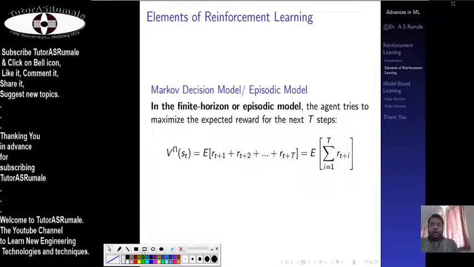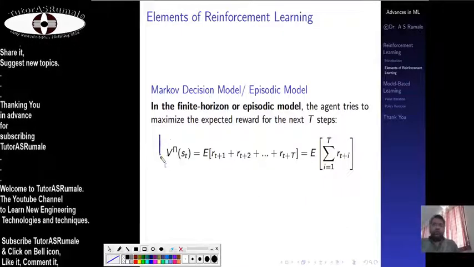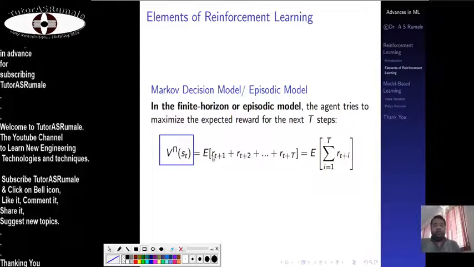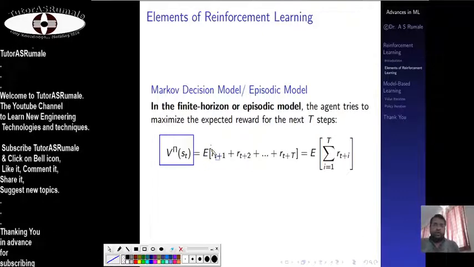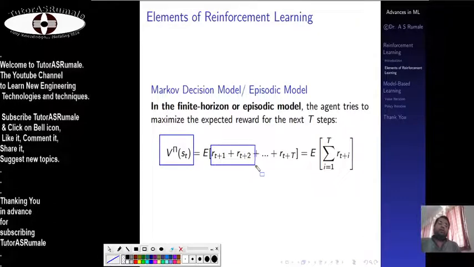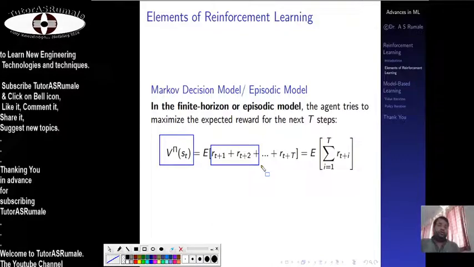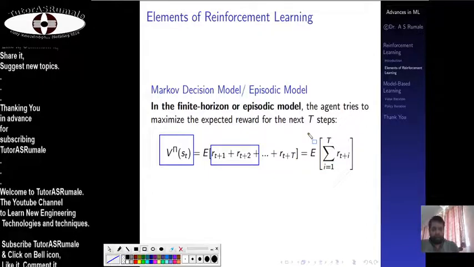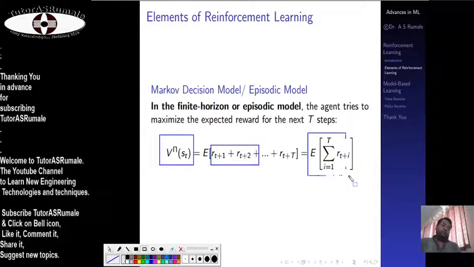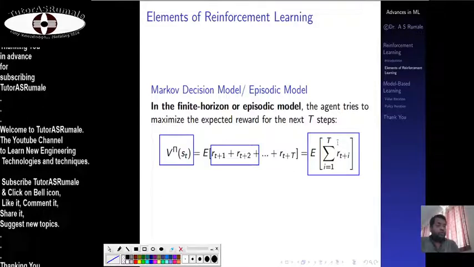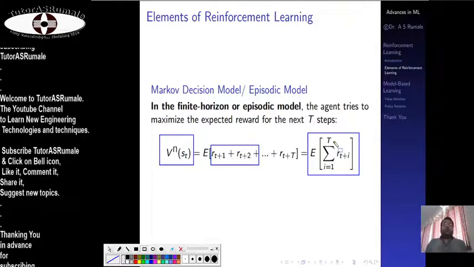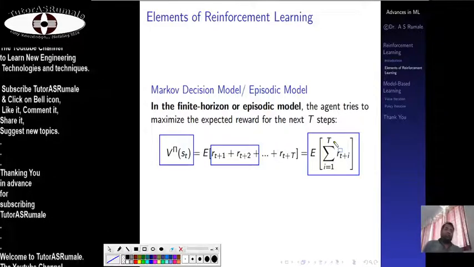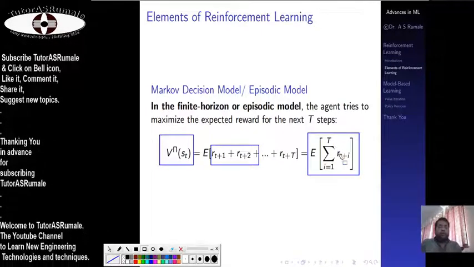So here this value V raised to the power pi of S_t should be such that the estimate must get all the rewards R_{t+1} plus R_{t+2}, up to R_T, which must equal the estimation of the summation from i equals 1 to T, where you know that t is the set of discrete times 0, 1, 2, 3, 4, likewise, and here you have the reward at each time.